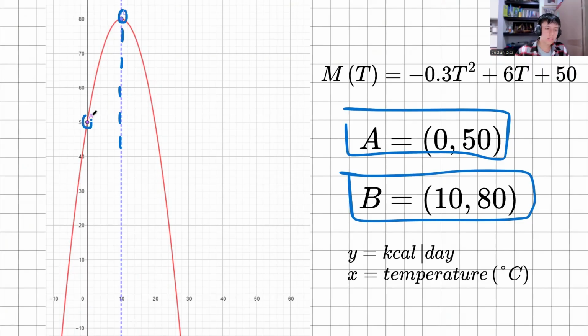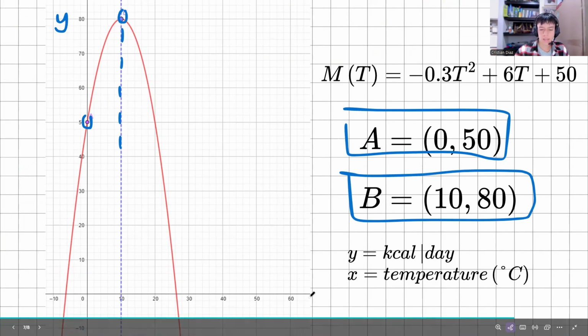And A, where y is kilocalories per day and x is the temperature in degrees Celsius. That is all.